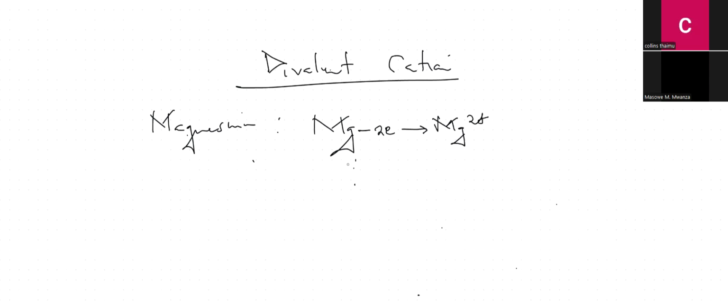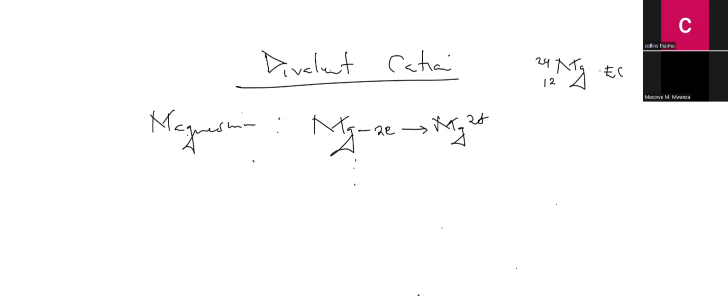Let's go back. What's going to be the electronic configuration? We can start with the electronic configuration for just magnesium. It's 12, and on top, 24. What's the electronic configuration when it's neutral?